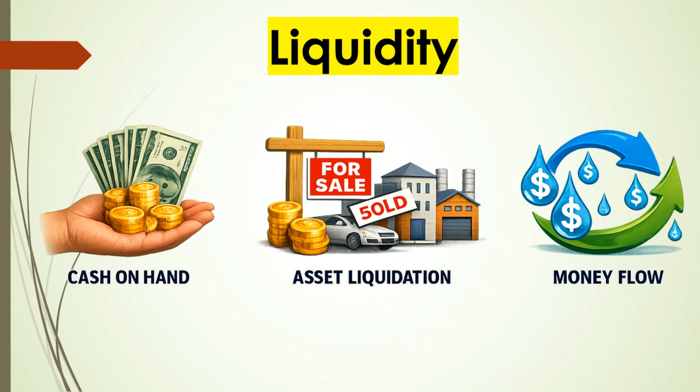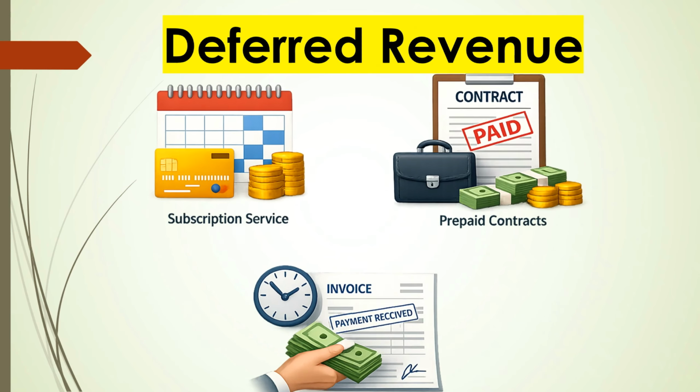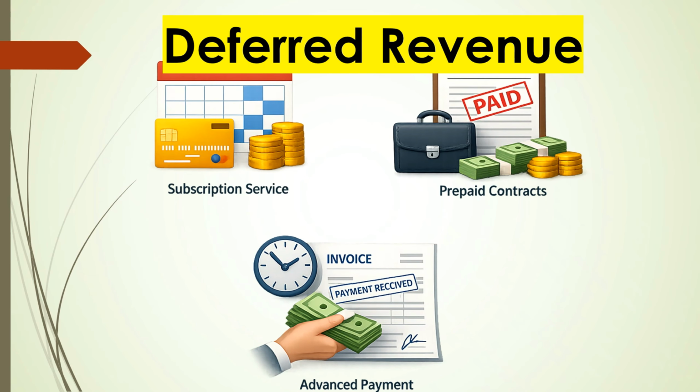Liquidity. The ability to pay short-term obligations quickly. For example, a company with $20,000 cash to pay $5,000 bills has good liquidity. Deferred revenue. Money received before delivering goods or services. For example, a customer pays $600 for a yearly software subscription in advance.